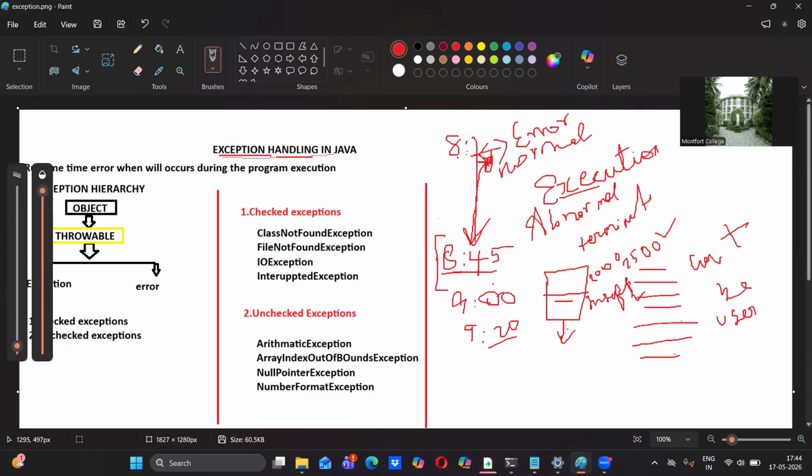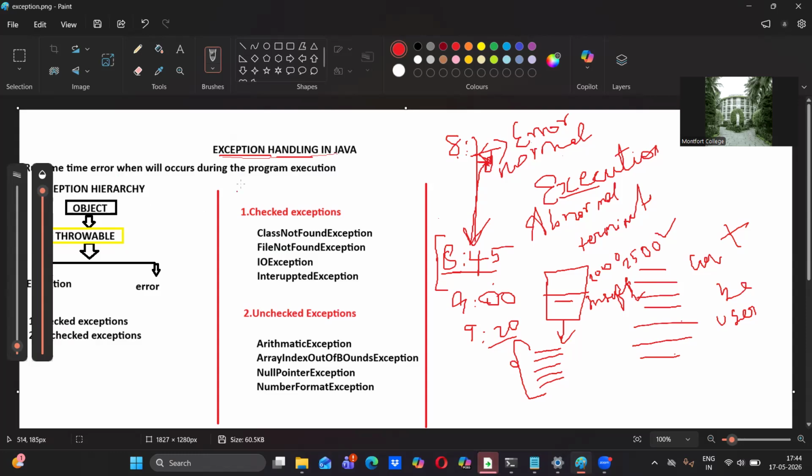So when the developers, any software engineers, develop the software for an ATM machine or any other devices, they will put some error handling statements in the software itself. They will predict what possible errors may come from the user. So for those errors, we have some inbuilt exception handlers in Java.